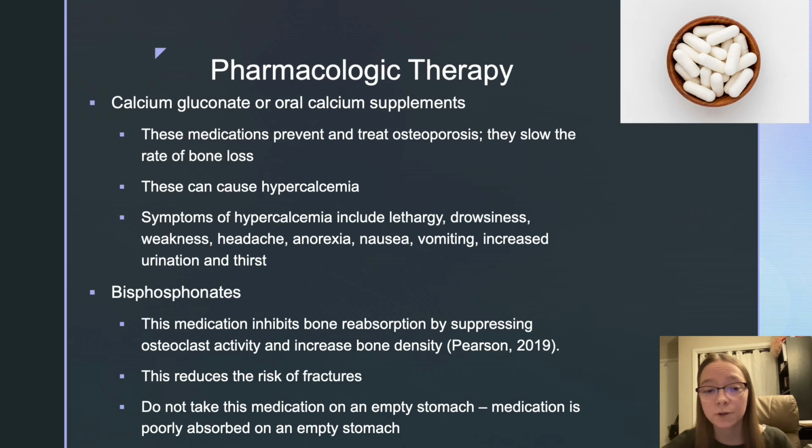Bisphosphonates is another medication that's often prescribed. This medication works by inhibiting bone reabsorption by suppressing osteoclast activity and increasing bone density. This reduces the risk of fractures. It's important to not take this medication on an empty stomach because the medication is poorly absorbed.